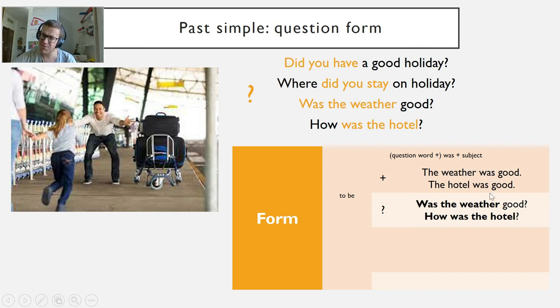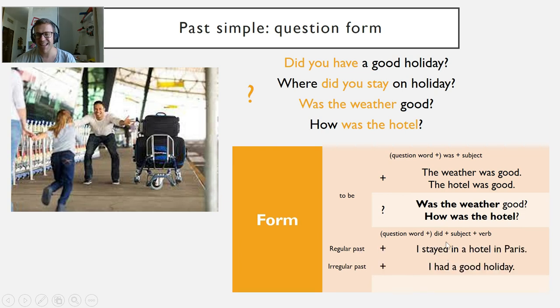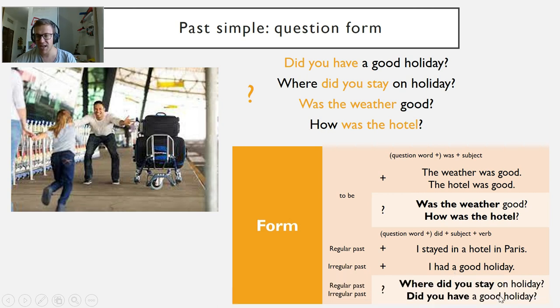Then look at the other sentences, the normal verbs. It's did, subject, verb. So regular past, irregular past. I stayed in a hotel in Paris. I had a good holiday. So here we have ed and here we have irregular. The question, where did you stay on holiday? Did you have a good holiday? So we put the did before the subject and we put the verb without ed or irregular past. Same like we did for negative, it's the same in questions. Did you have, not did you had. Did you stay, not did you stayed on holiday.